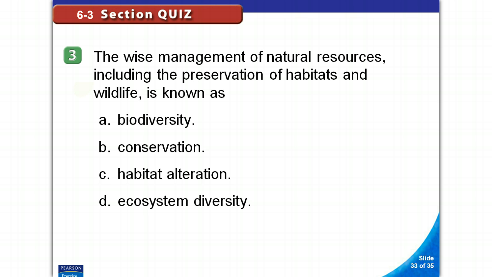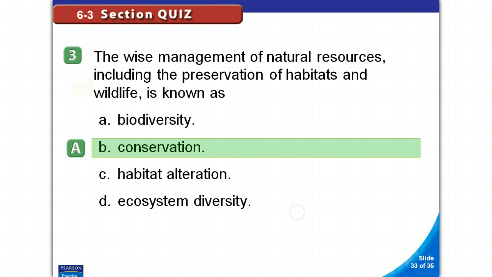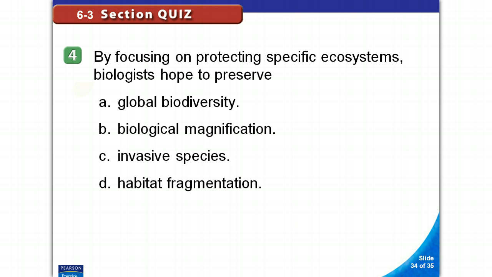The wise management of natural resources, including the preservation of habitats and wildlife, is known as A, biodiversity, B, conservation, C, habitat alteration, or D, ecosystem diversity. B, conservation. Number 4, by focusing on protecting specific ecosystems, biologists hope to preserve A, global biodiversity, B, biological magnification, C, invasive species, or D, habitat fragmentation. A, global biodiversity.